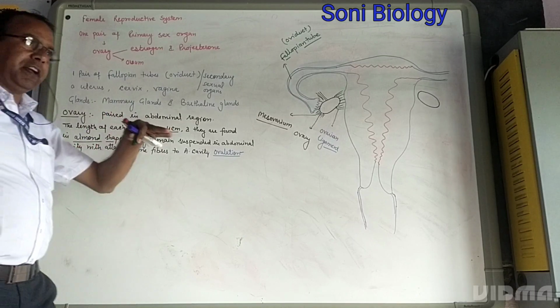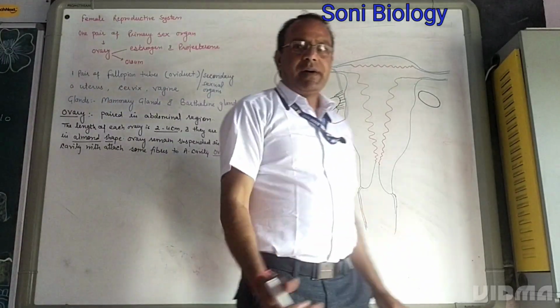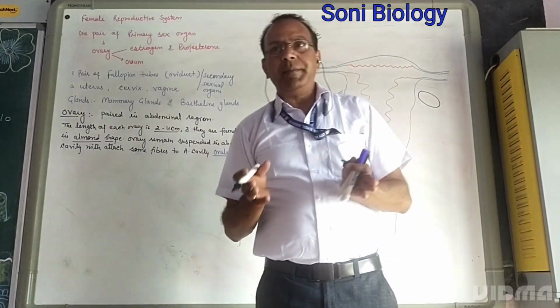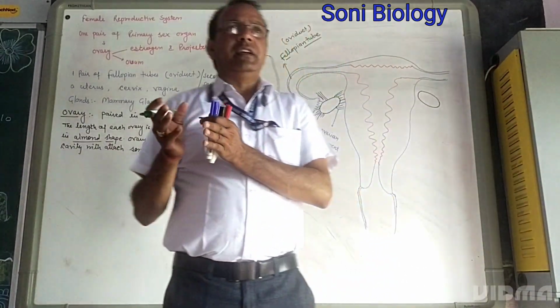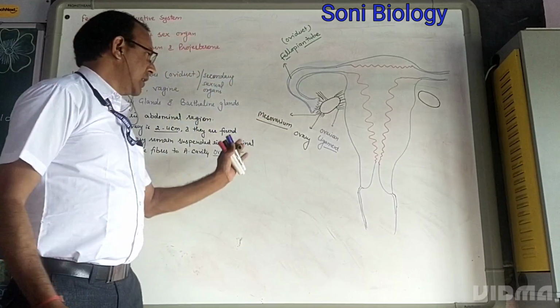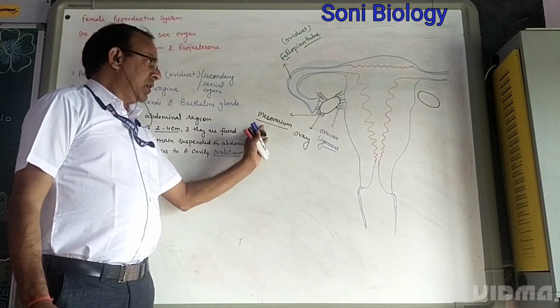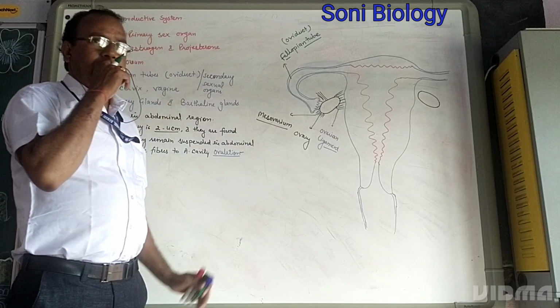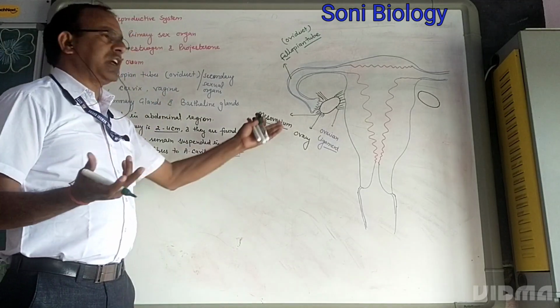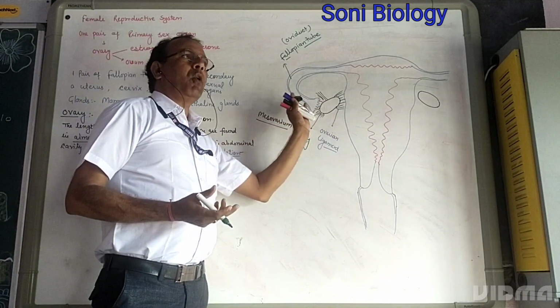Ovary remains suspended and attached to the uterus wall by the ovarian ligament, and to the abdominal cavity by some fibers, mesenteries, which are called mesovarium. Every month after gaining maturity, the female releases a secondary oocyte or an egg, and that is called ovulation.